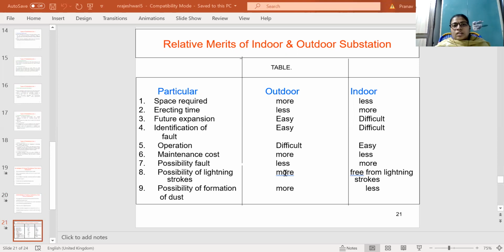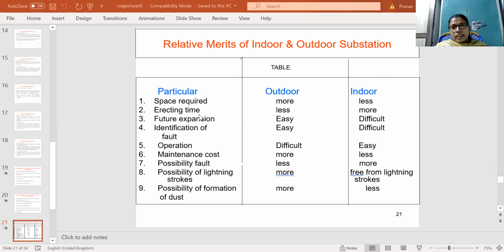First, the space required is more in outdoor substations and less in indoor substations, because in outdoor substations every piece of equipment is visible and has some space to be placed, but in an indoor substation one building is there, and in that building all the equipment is placed.